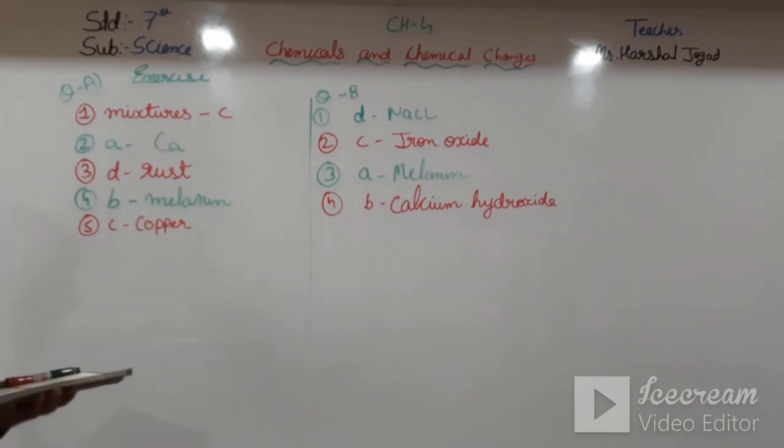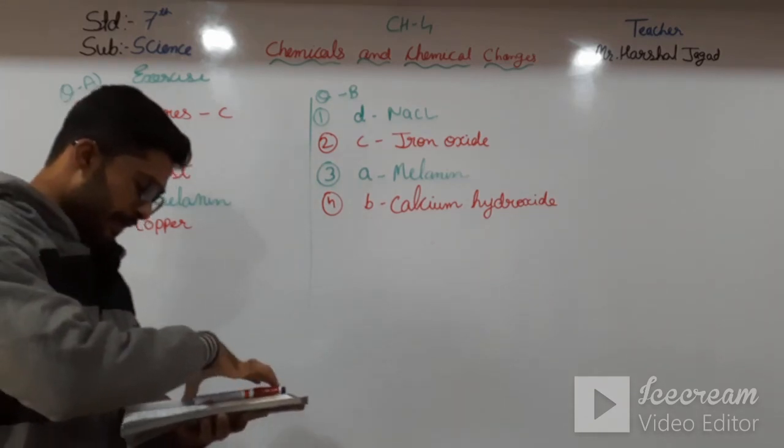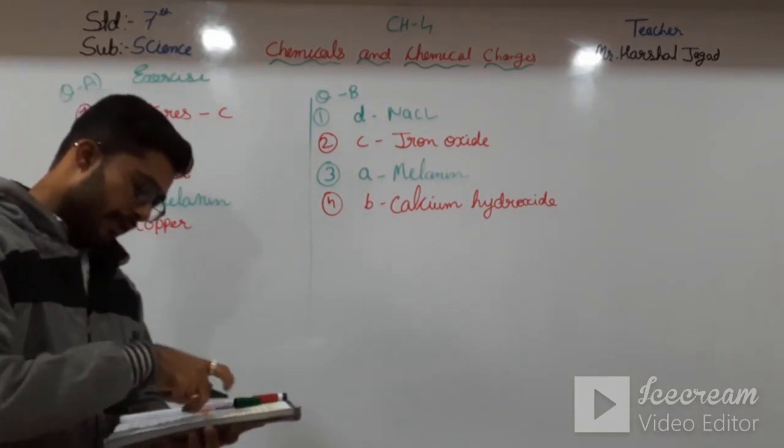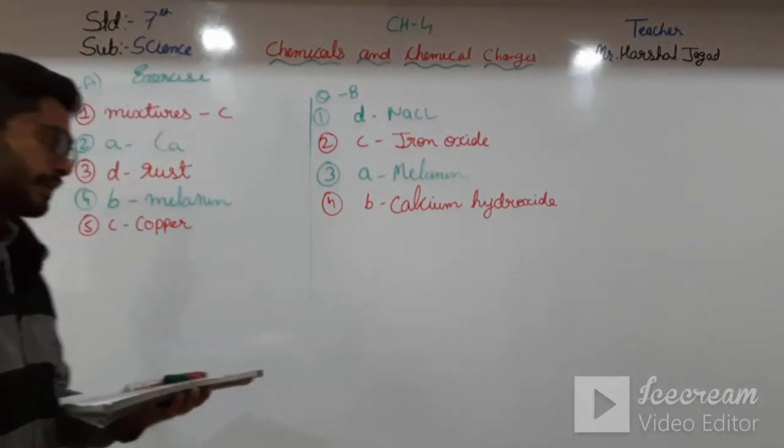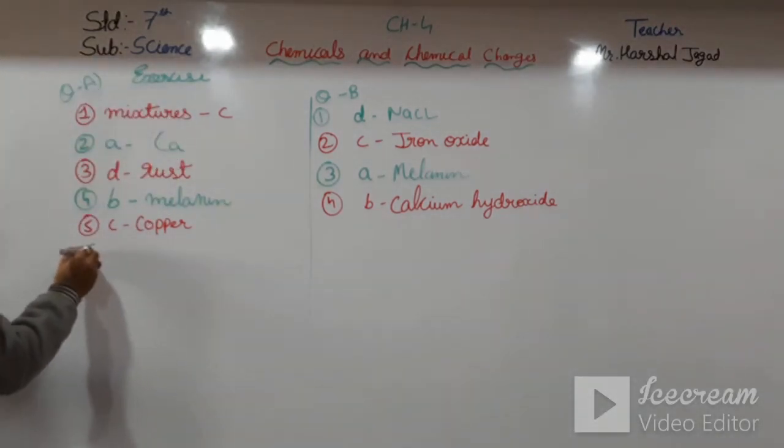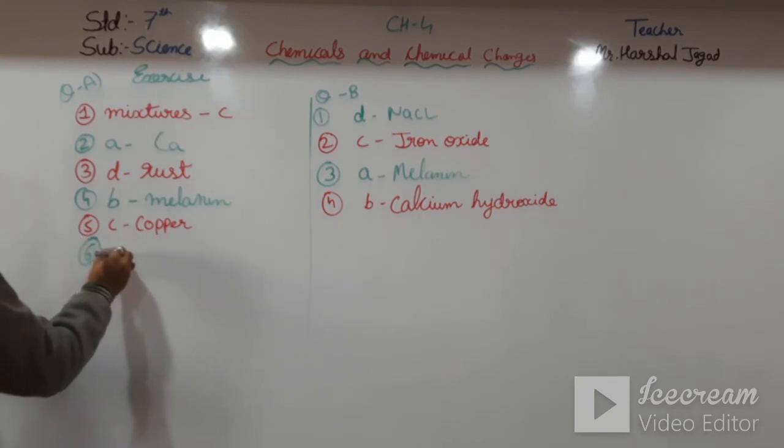Sixth one: in the reaction between vinegar and baking soda, the gas evolved is carbon dioxide. We have seen it in the reaction.